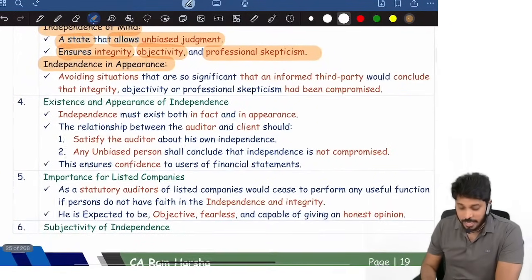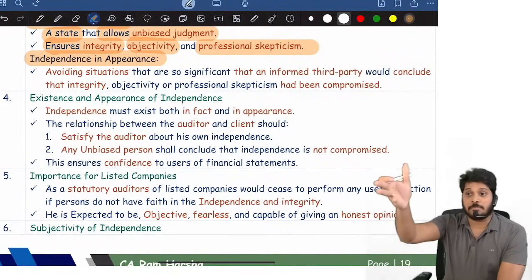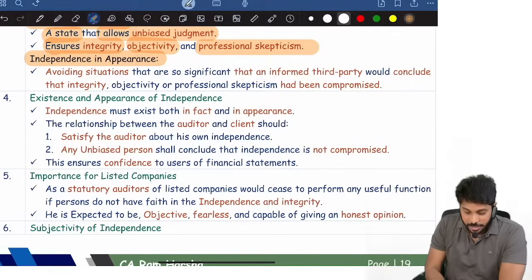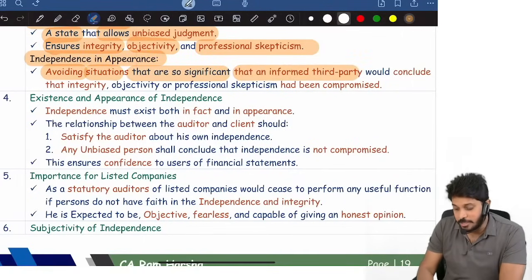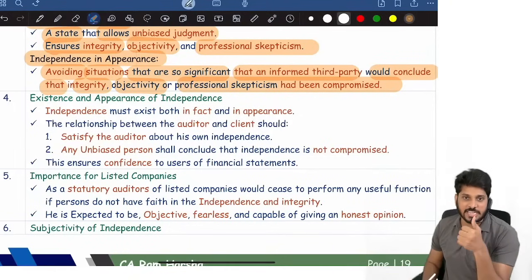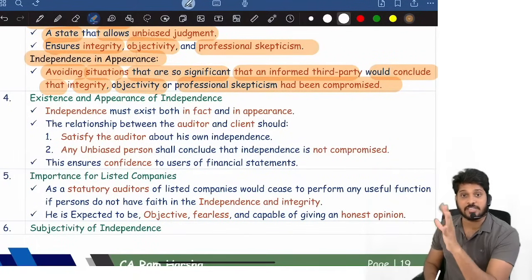Then the second one is what? Independence in appearance. What is independence in appearance? Third parties, some other public, should not think that me and this company are related persons. So avoid situations that are so significant that an informed third party would conclude that integrity, objectivity, skepticism had been compromised. A third party should not feel like your integrity, your skepticism, your objectivity is compromised. So avoid those kinds of situations.